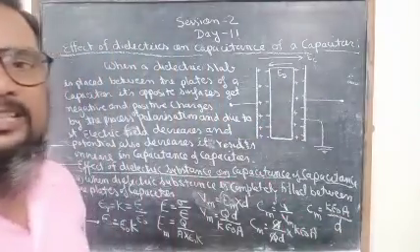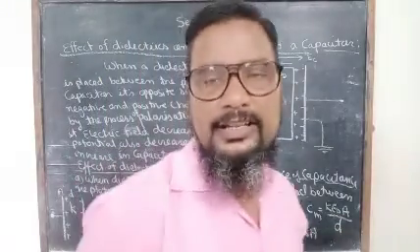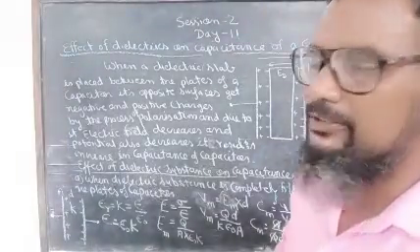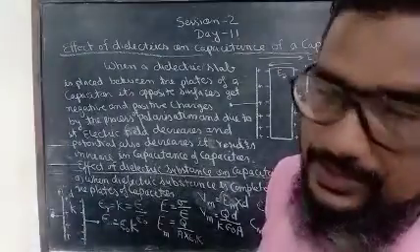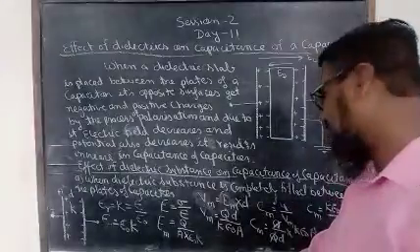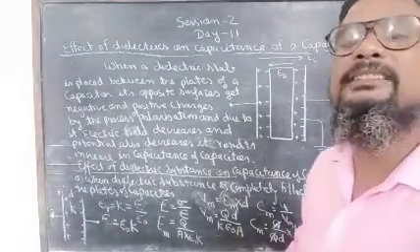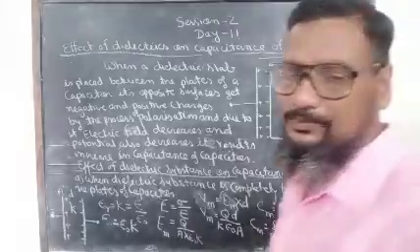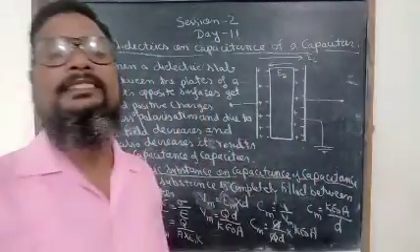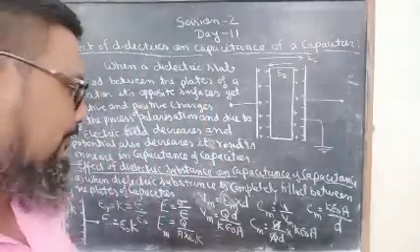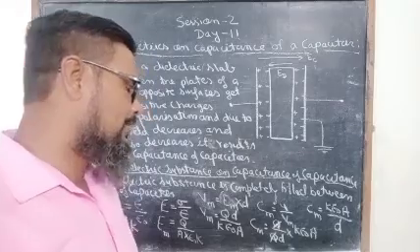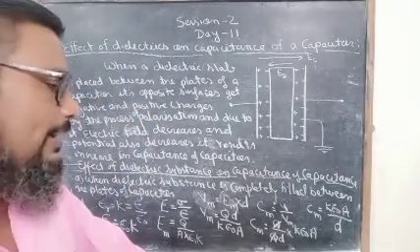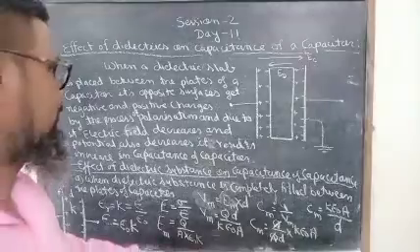This means the capacitance of the capacitor becomes K times that of the capacitor with vacuum or air. So the capacitance of the capacitor is increased K times its initial value. So Cm is equal to K epsilon naught A upon d.